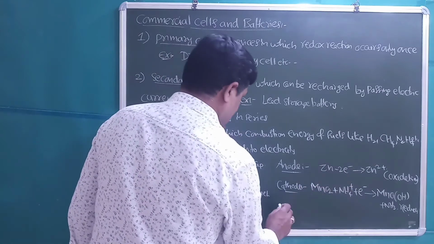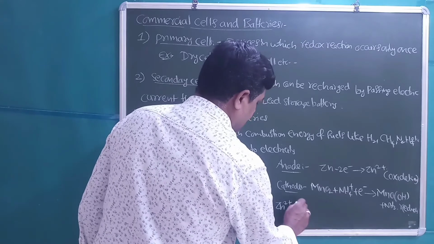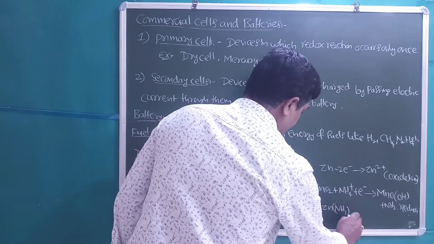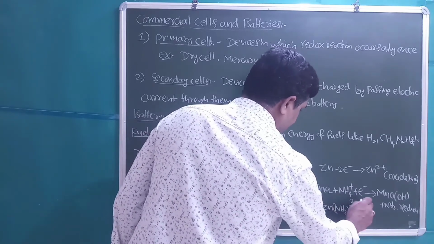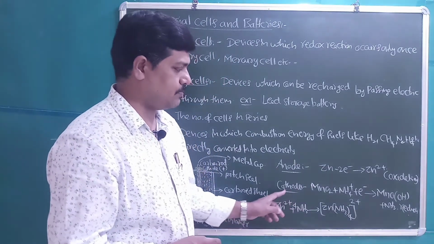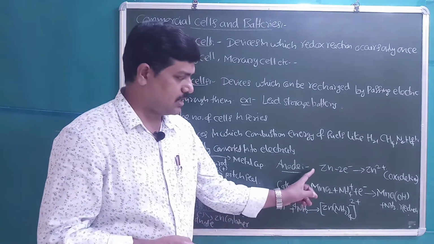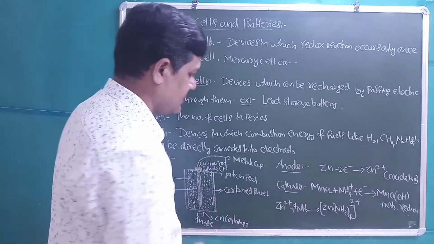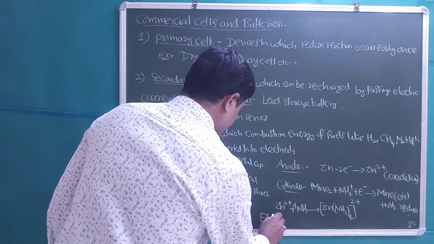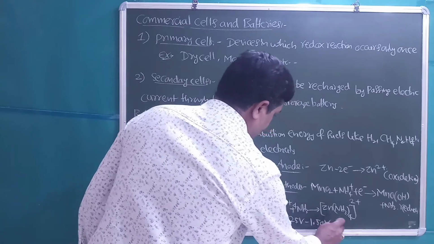Then after this reaction, Zn2+ will form a complex with the NH3 formed. The complex Zn(NH3)4 2+ is formed. That's why the cell reaction is not reversible. So that's why it is a primary cell which cannot be recharged. Redox reaction occurs only once in this dry cell. And the EMF is 1.25 volts to 1.50 volts.